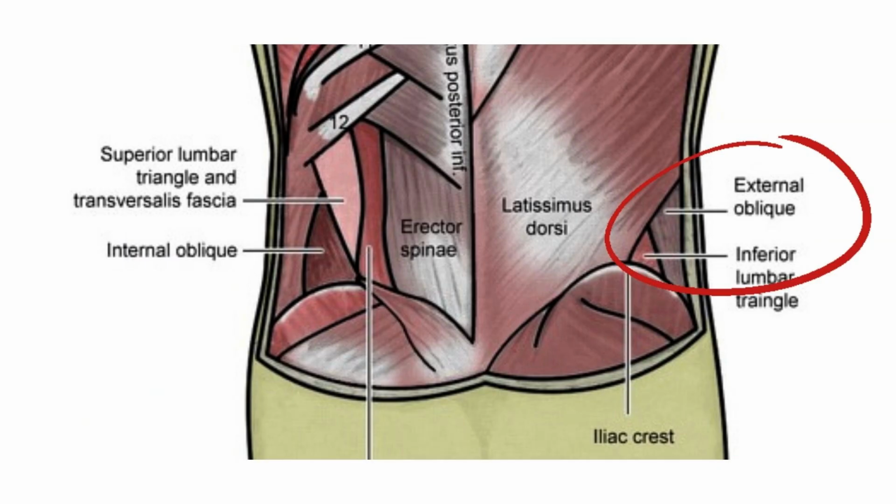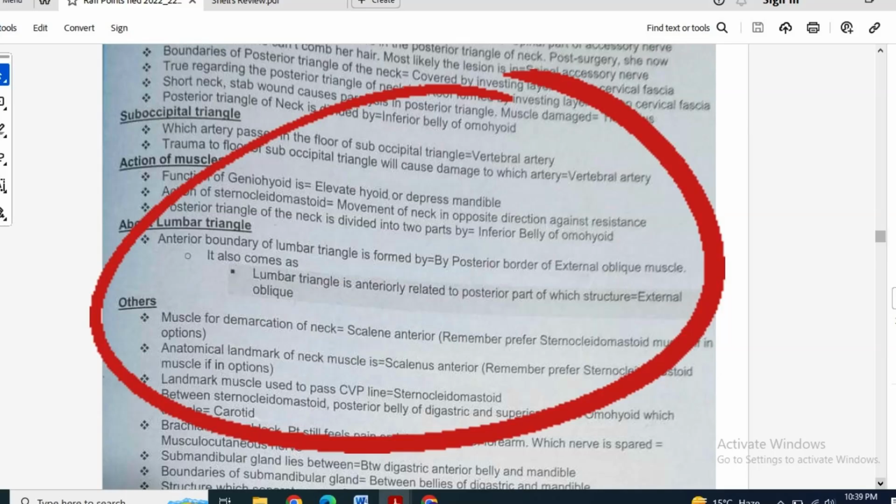There is also a discussion about the lumbar triangle, that is present in the lower limb. So it could be an MCQ that lumbar triangle is anteriorly related to the posterior part of which structure. So the answer is going to be external oblique. Or it could be asked: the anterior boundary of the lumbar triangle is formed by the posterior border of the external oblique muscle.